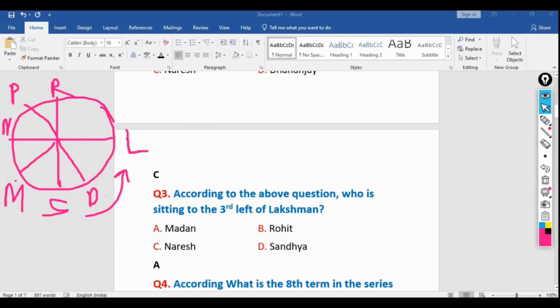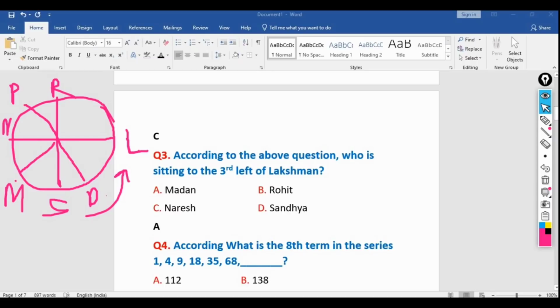According to the above question, who is sitting at the third left of Laxman? So where is Laxman? Laxman is here. Third left. So this is the first left, second left, and third left. So third left is Madan.